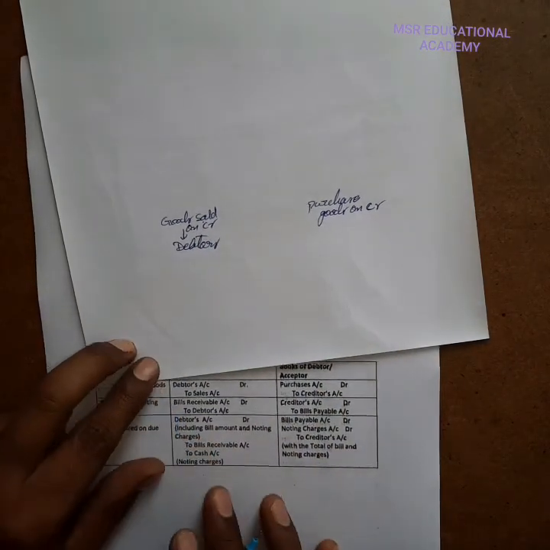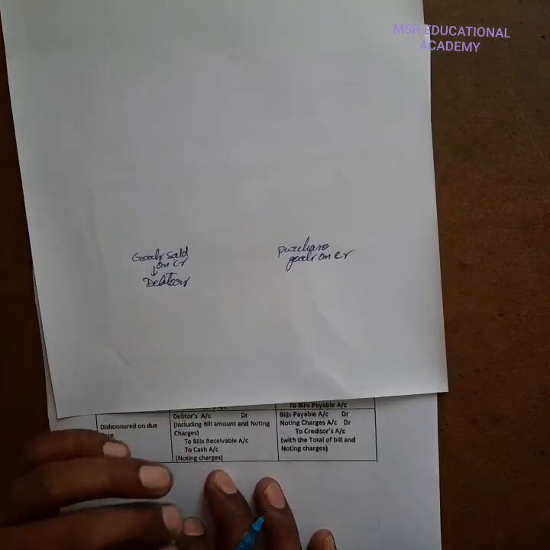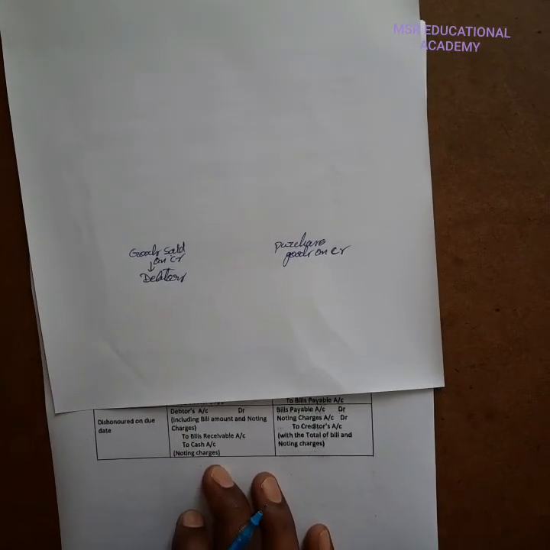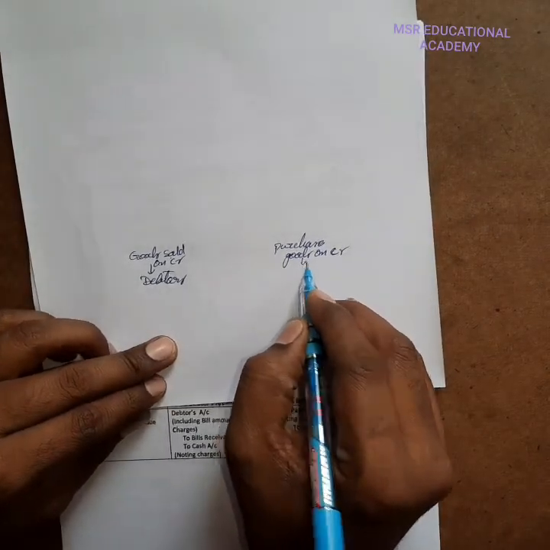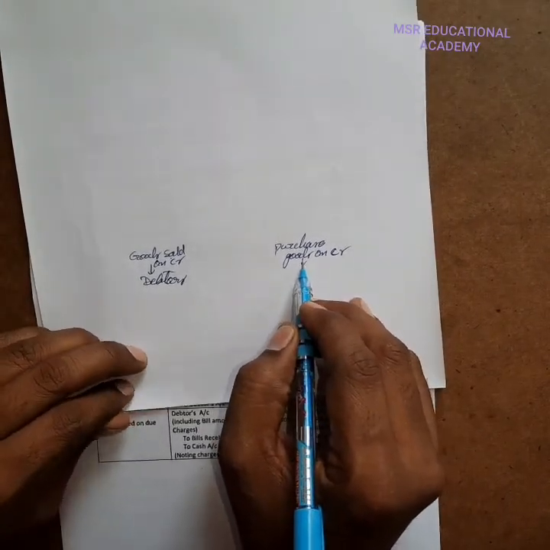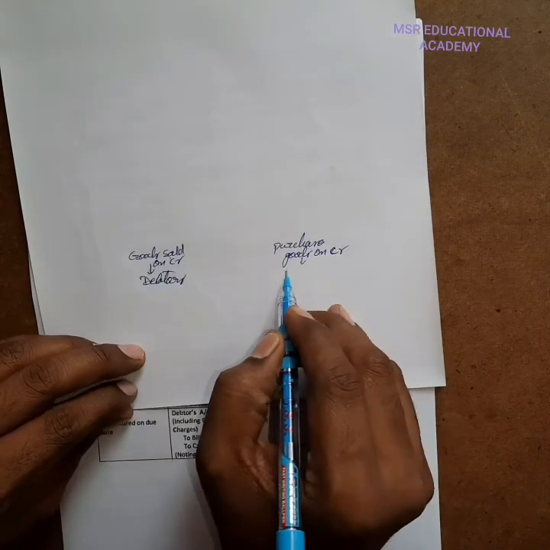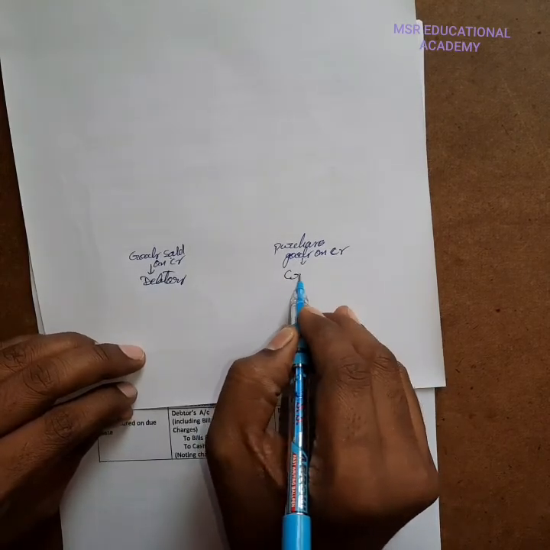To whom we sold goods on credit, they are called debtors, and from whom we purchased goods on credit, they are called creditors.